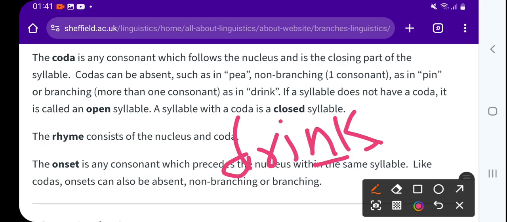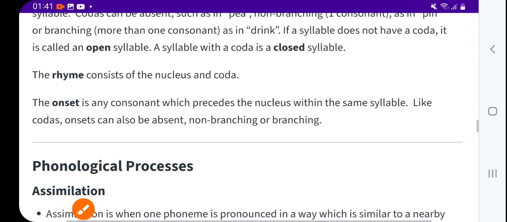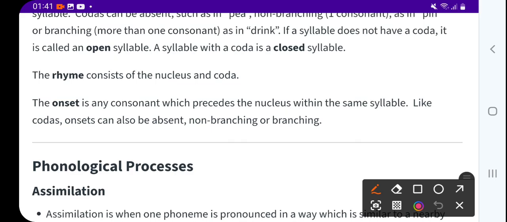If a syllable does not have a coda, it is an open syllable. A syllable with a coda is a closed syllable.